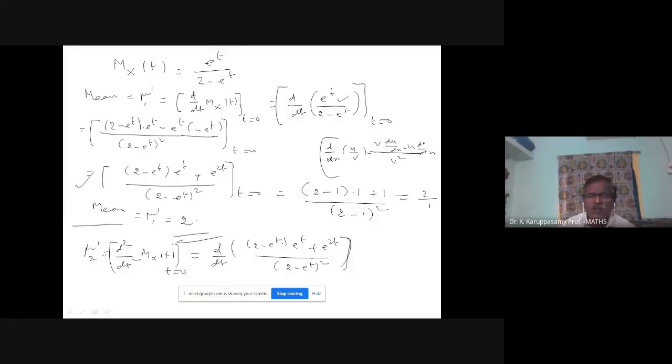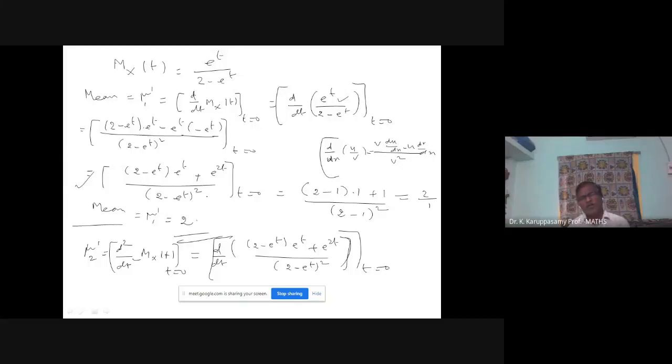One differentiation I got. Without doing it once again, I take the answer from the previous step. So this answer is obtained from the previous step. Otherwise, I have to do differentiation 2 times. Now we will proceed with differentiation one more time, then put t equal to 0. That will give the mu2 dash value.